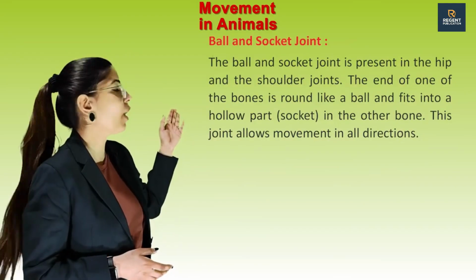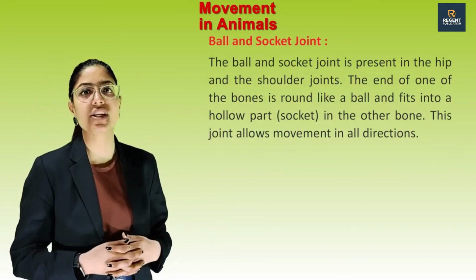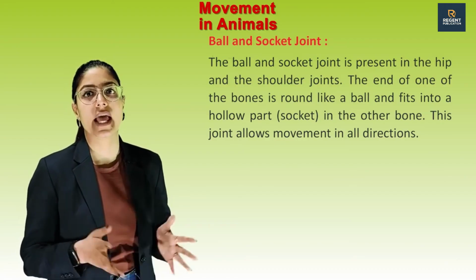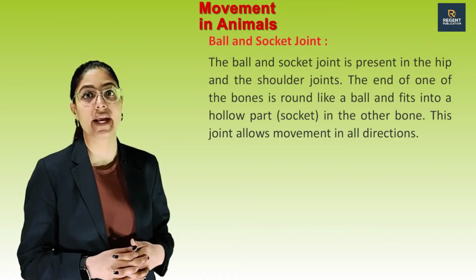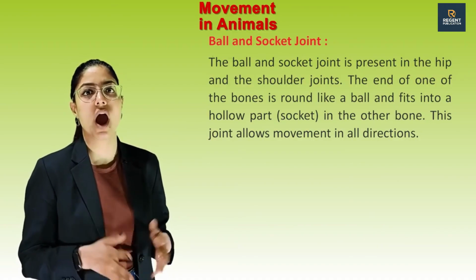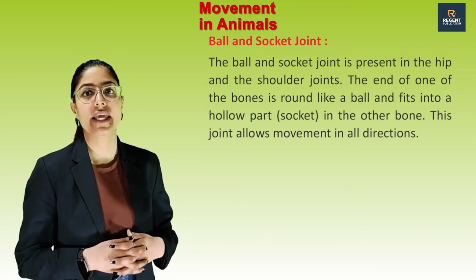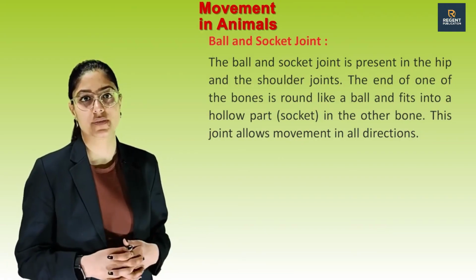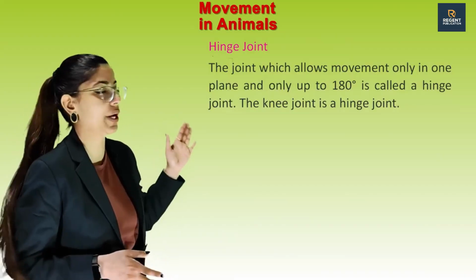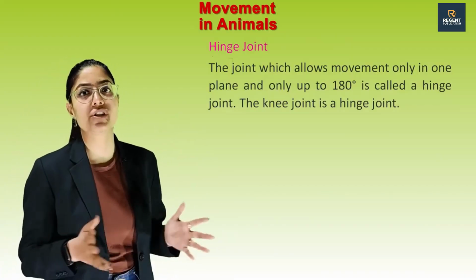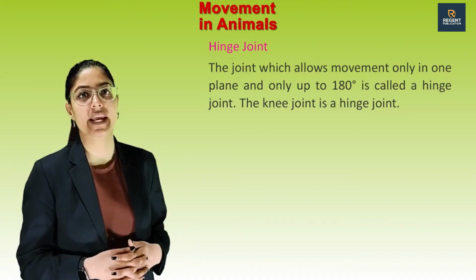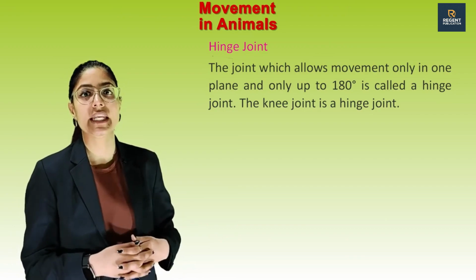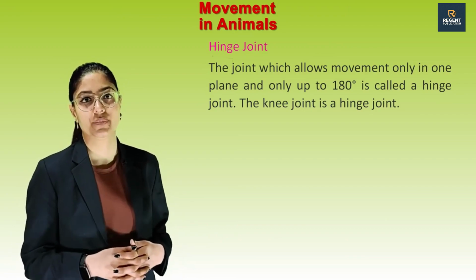First one is ball and socket joint. The ball and socket joint is present in the hip and the shoulder joints. The end of one of the bones is round like a ball and fits into a hollow part, the socket, in the other bone. These joints allow movement in all directions. Next one is hinge joint. This joint, which allows movement in only one plane and only up to 180 degrees, is called a hinge joint. The knee joint is a hinge joint.